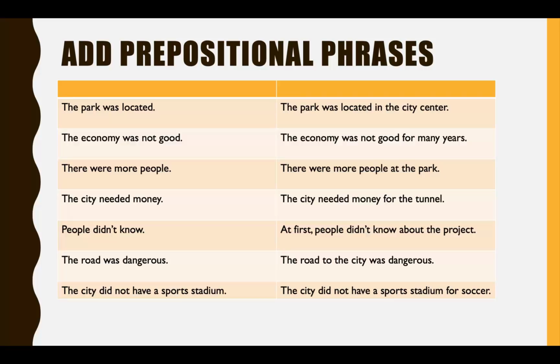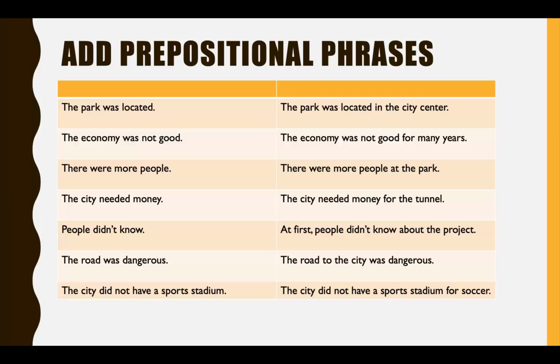And the road to the city was dangerous. To the city here is a prepositional phrase. And you know that because to is followed by a noun, not a verb. Okay, and the last one, the city did not have a sports stadium for soccer. So maybe they had a sports stadium for something else like cricket. Okay, so if you did it a different way, it's still probably all right.